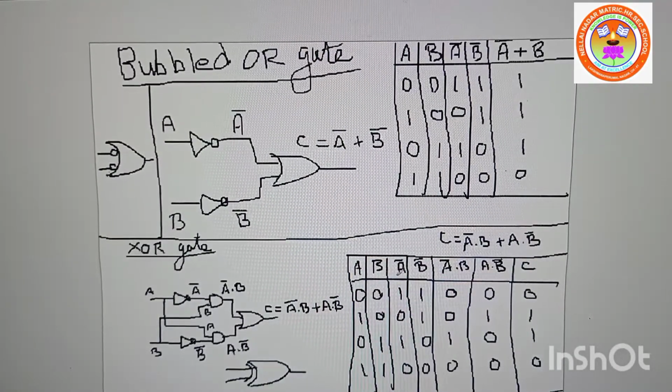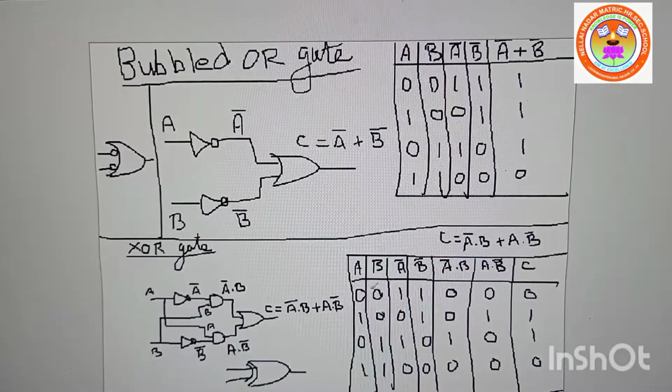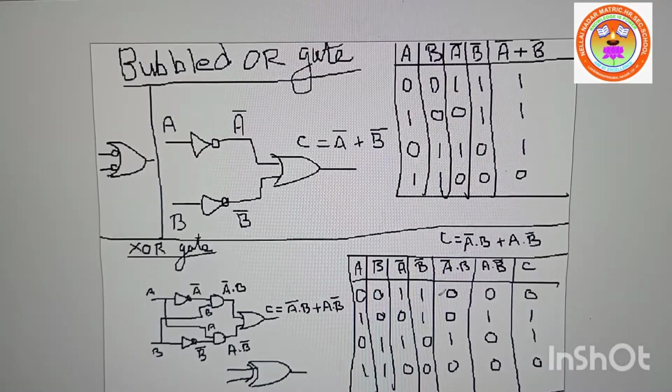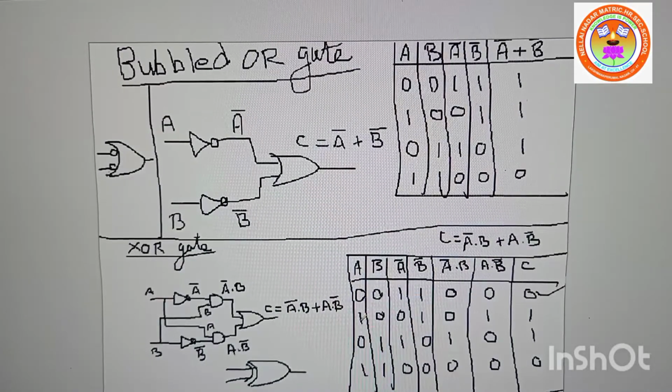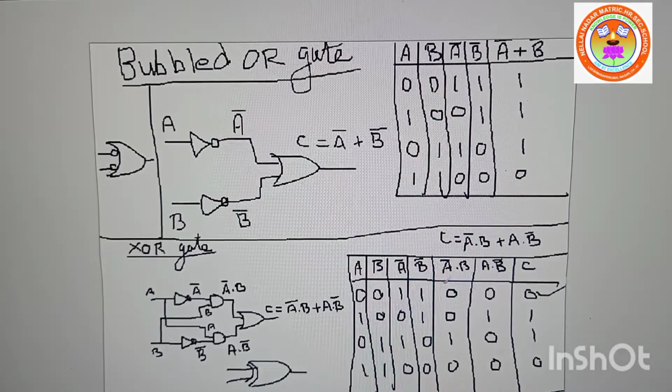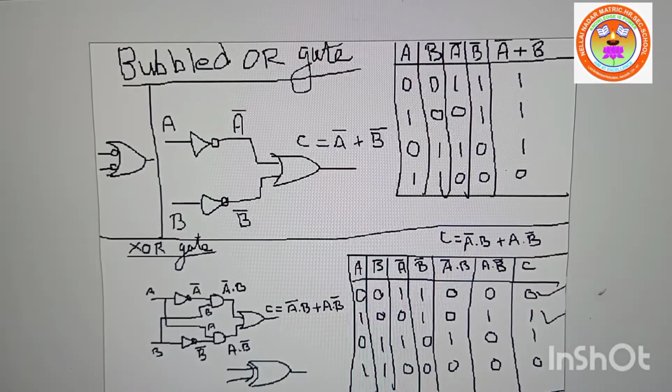Now A dash is 1, into B. 1 into 0 is 0. You got it? Same way, A into B dash. A is this, B dash is 1. 0 into 1 is 0. So 0 plus 0 is 0. Second one, A inverse is 0, B inverse is 1. Now A dash is 0, B is 0. So 0 into 0 is 0. Now A is 1, B dash is also 1. 1 into 1 is 1, 0 plus 1 is 1.